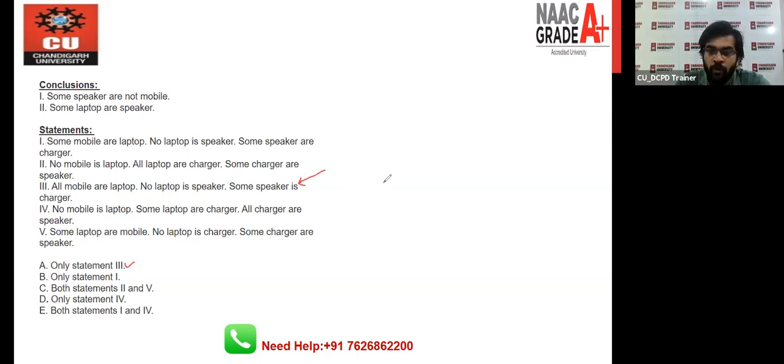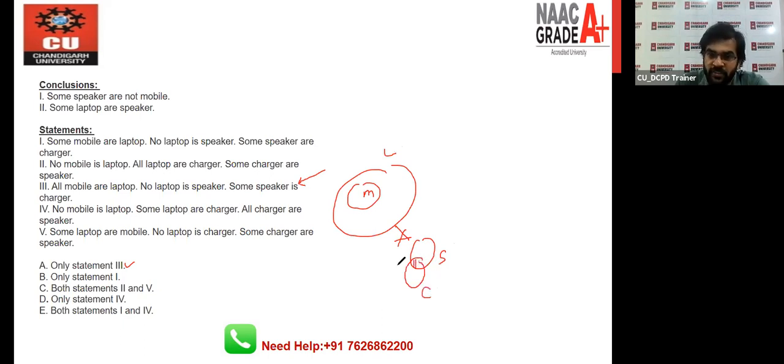Now all mobile are laptop, this is the option. No laptop is speaker, means there is no intersection between laptop and speaker, right? And some speaker is charger, okay? Now there is an intersection between speaker and charger. Now if you will read the conclusion, some speaker are not mobile, then definitely this is a right one.